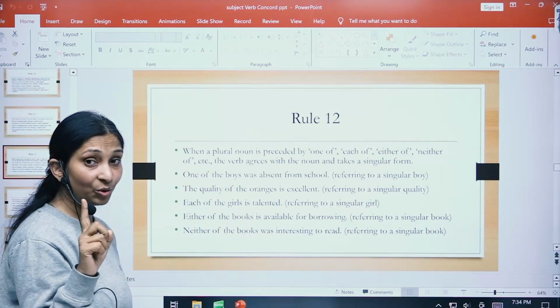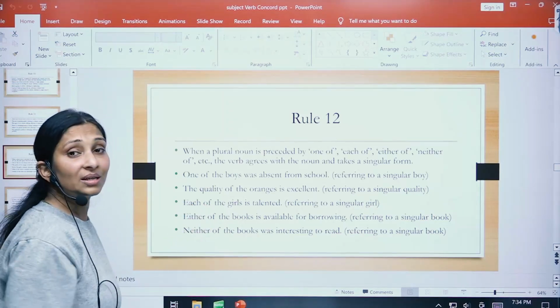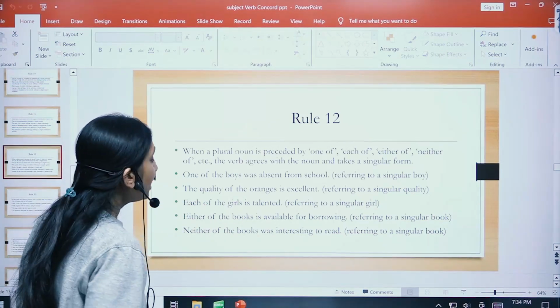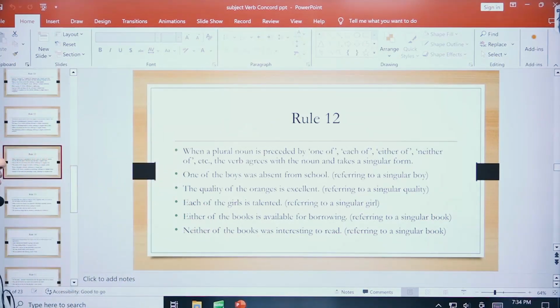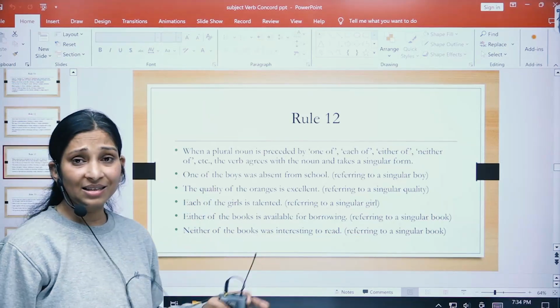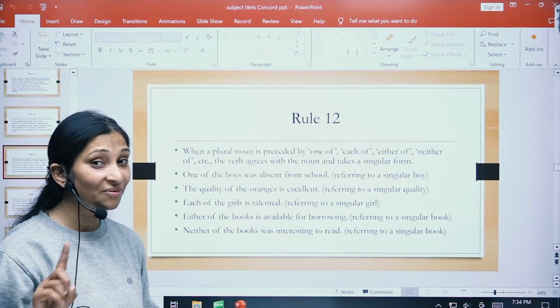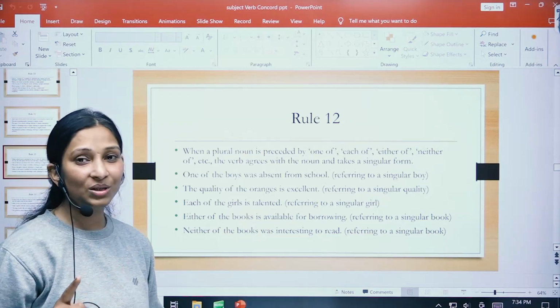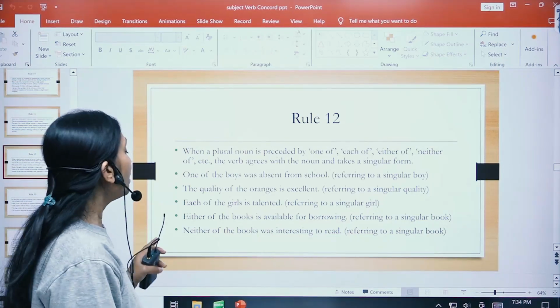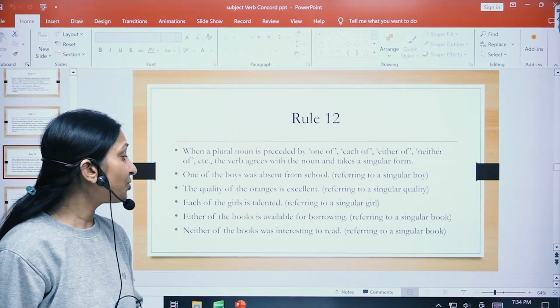Do not get confused by it, it will still take a singular verb. Either of the books is available for borrowing. The sentence starts with either, but although the noun is plural, do not get confused, you still have to use a singular verb. Neither of the books was interesting to read.